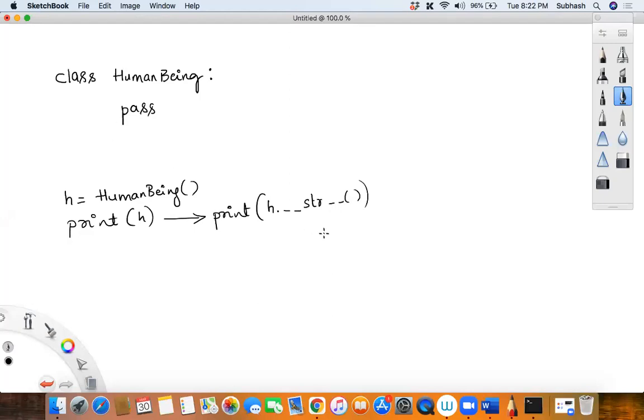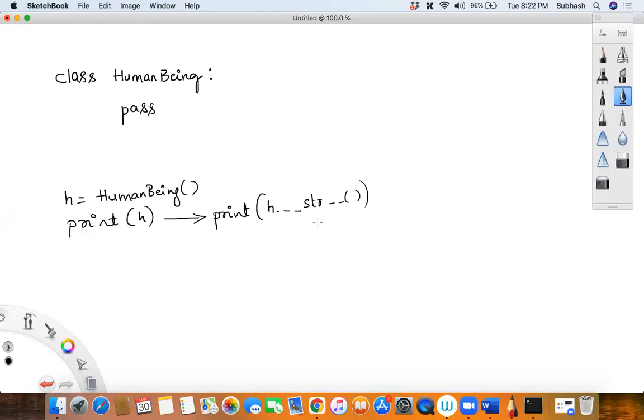Just because __str__ is not defined, will it give any error? No, right? It doesn't give you any kind of error. But still it will give you some kind of string, isn't it? So it means it is calling this __str__ method from somewhere, correct? It means someone has defined this __str__ method. Agree, disagree? This __str__ method must be defined somewhere, isn't it?